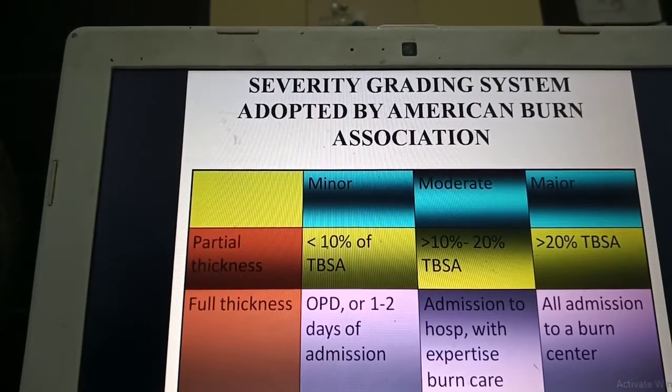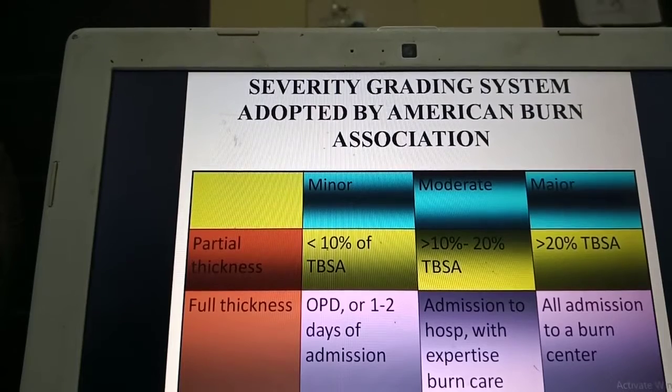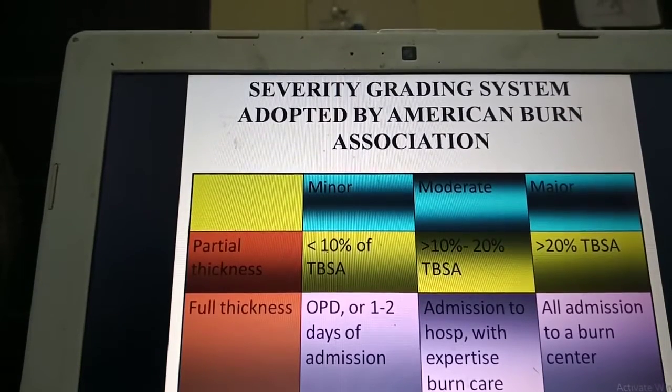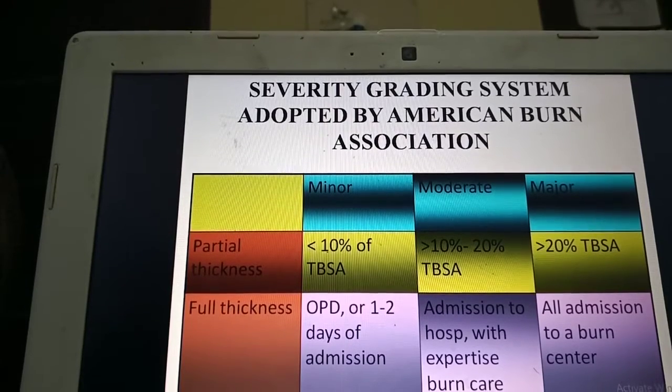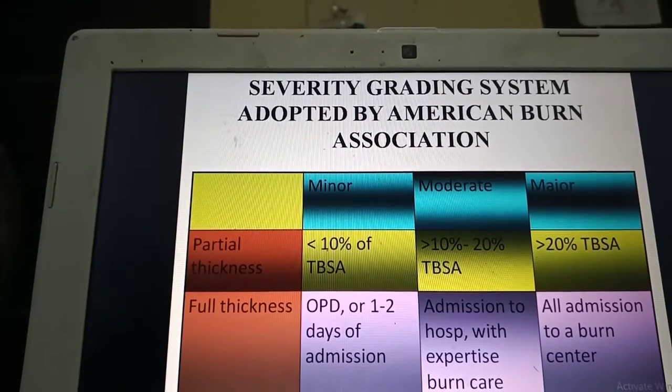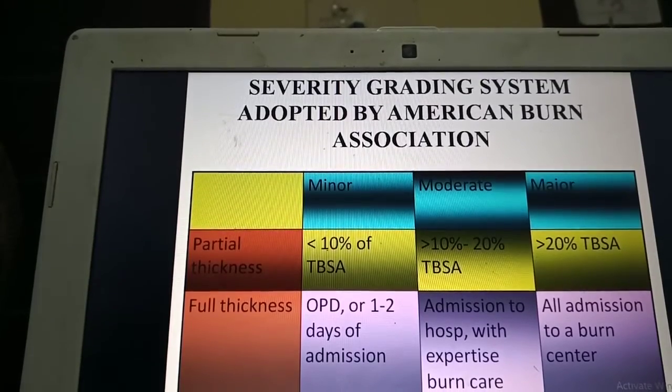We classify as minor when the total percentage of burnt area is less than 10%. I will be discussing later in detail about this total body surface area and how to calculate it. Moderate is between 10 to 20%, and major is more than 20%.